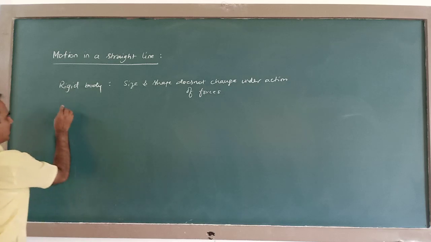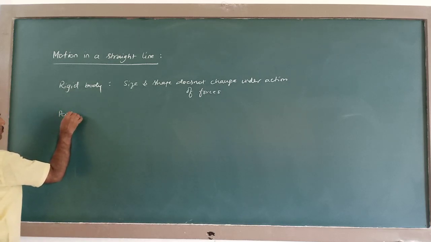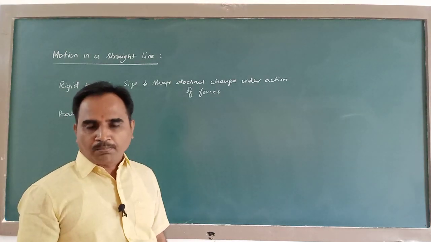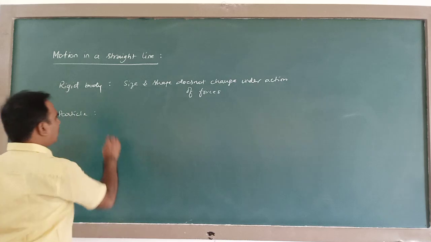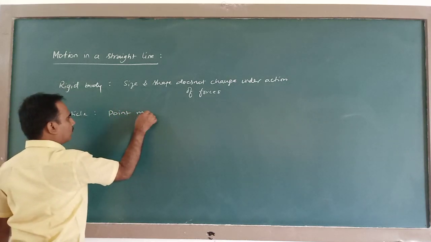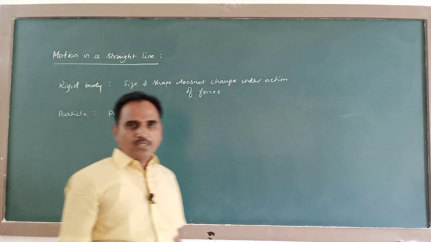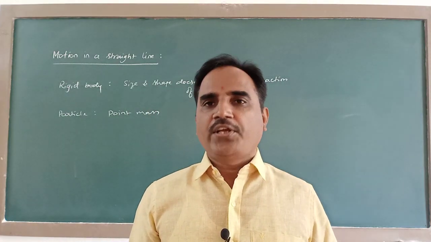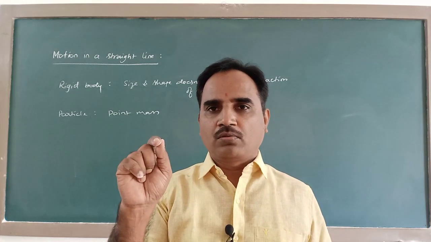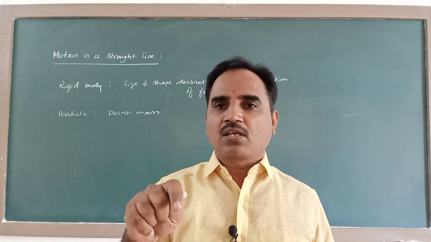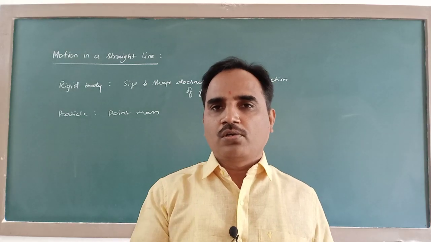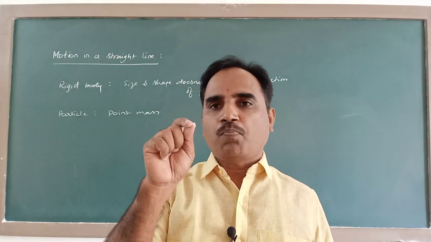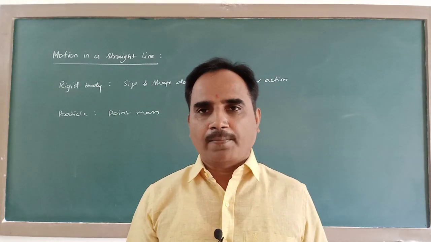And also sometimes we consider a particle. We also use the term particle. Particle is nothing but a point mass. Point mass means it has no extension. Its volume is almost equal to 0. It possesses mass, but it would not occupy any volume. Such a point mass can be called a particle.